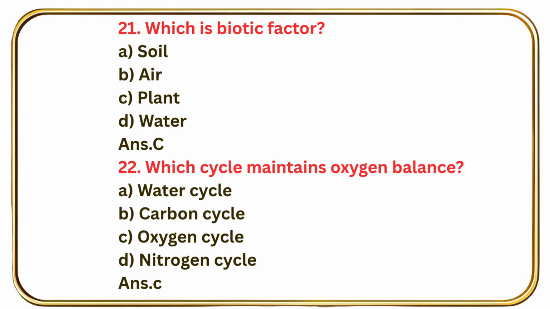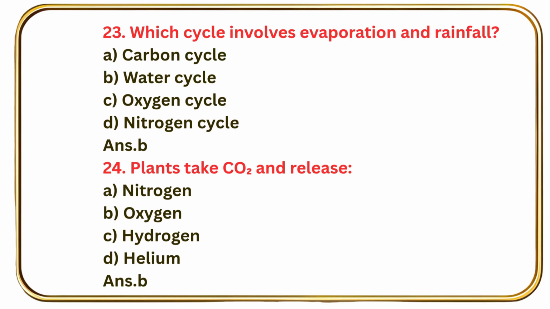Question number 22. Which cycle maintains oxygen balance? Water cycle, carbon cycle, oxygen cycle, nitrogen cycle. Answer C, oxygen cycle. Question number 23. Which cycle involves evaporation and rainfall? Carbon cycle, water cycle, oxygen cycle, nitrogen cycle. Answer B, water cycle.